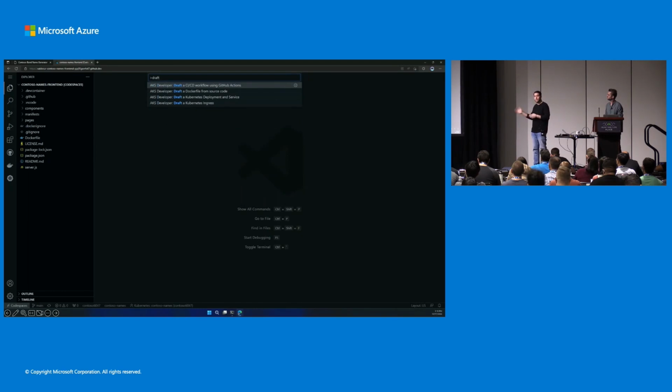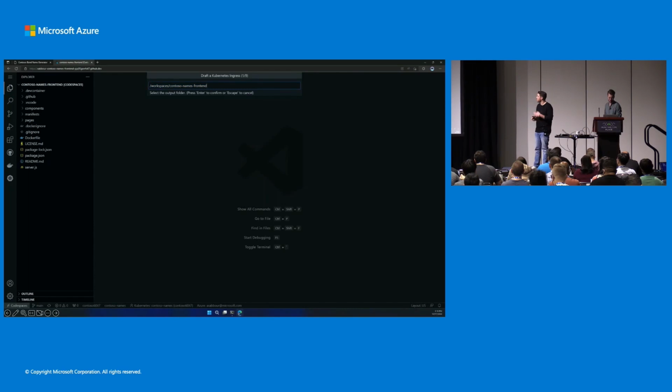And so we jump into the code space specifically for the front end here, and something that we can do now to draft the ingress is use the draft Kubernetes ingress command. And so by using this command, it'll first ask us, obviously prompt us with a few different questions. The first of which is, to which service running on Kubernetes do we want to point the ingress to? So we can go ahead, answer that question. Next, what port will we be running on? In this case, 80.